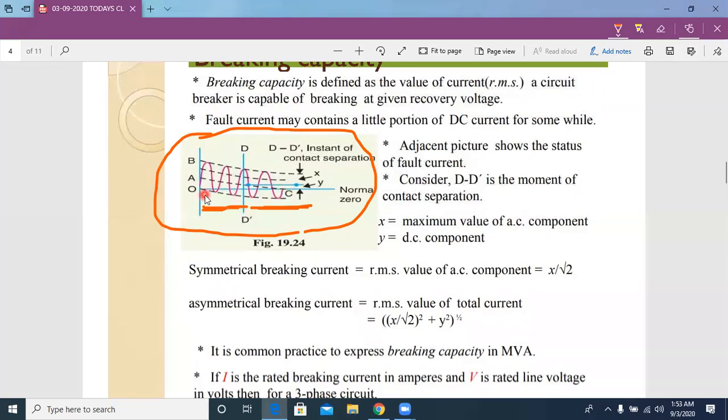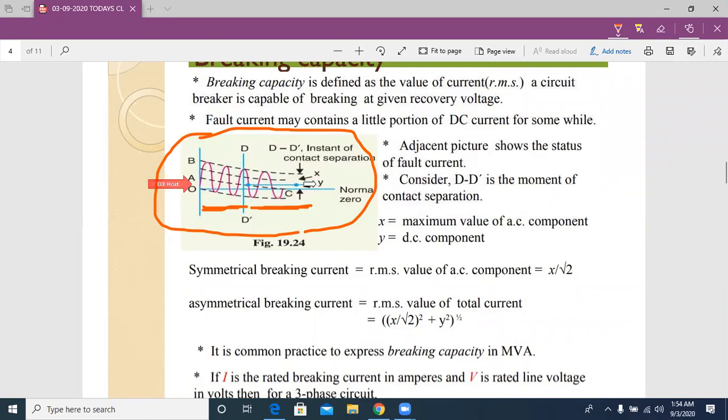Okay. Now let's see. Here the point Y indicates nothing but the DC current magnitude, the DC current value.